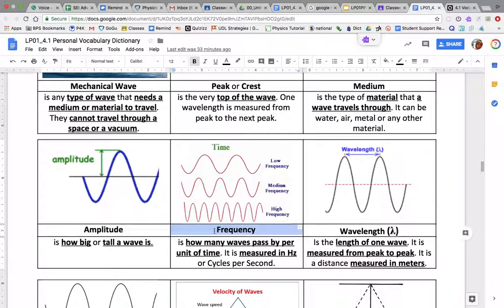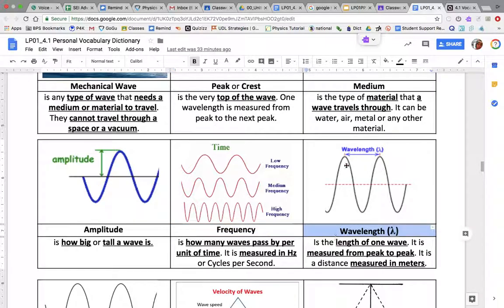Frequency. Frequency is how many waves pass per unit of time, and is measured in hertz. And so frequency can be low, that means we do not have a lot of waves passing per unit time, or high. High frequency, large frequency means we have a lot of waves passing over time.